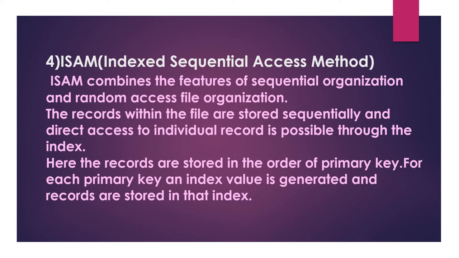Random access means we can access records directly. So ISAM means the records are in sorted order and we can access them randomly. In ISAM, as with the relative address, we find an index, and the records are stored at that index value. ISAM is the combination of sequential and random access methods.